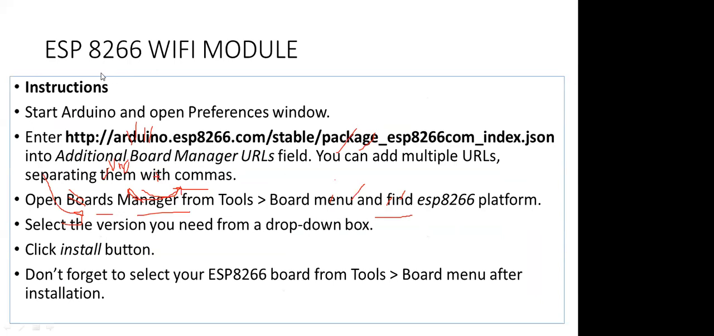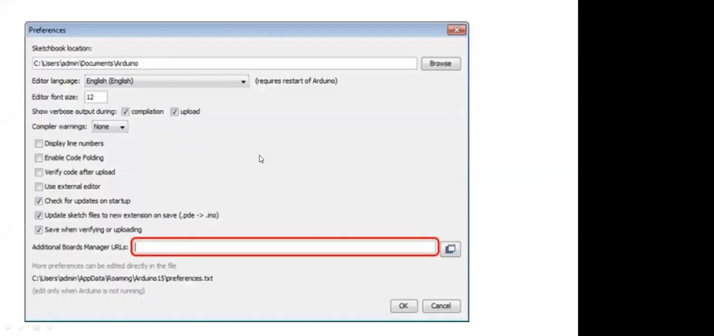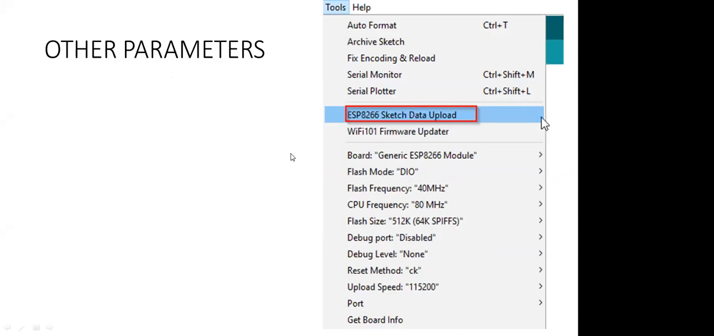If you want to directly upload a program to this ESP module, you can do that over here. These things you can do. A separate board you can also add, but I'm not going to discuss that right now.